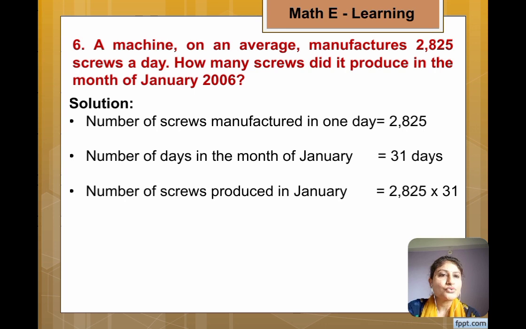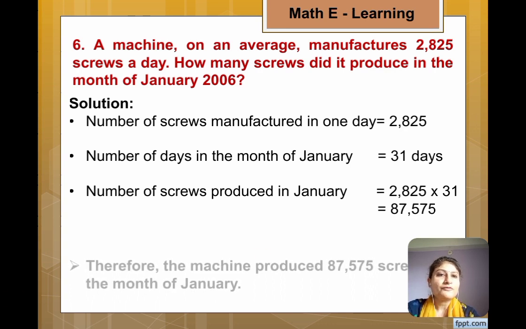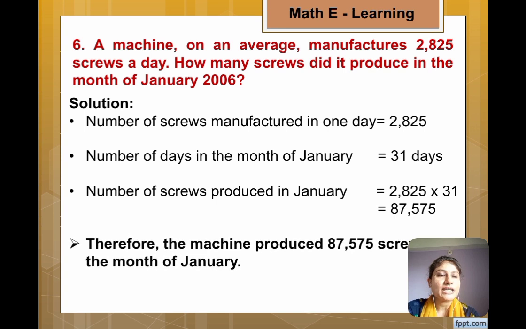Number of screws produced in January month is equal to 2,825 multiplied by 31. By doing multiplication we get 87,575. Therefore the machine produced 87,575 screws in the month of January.